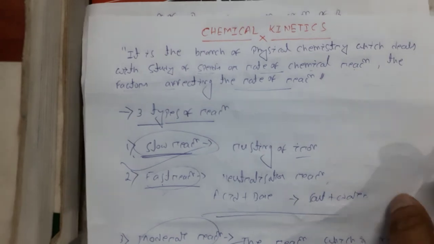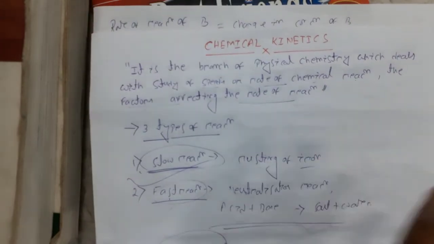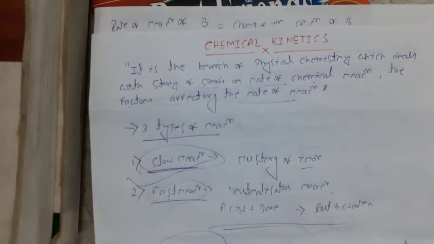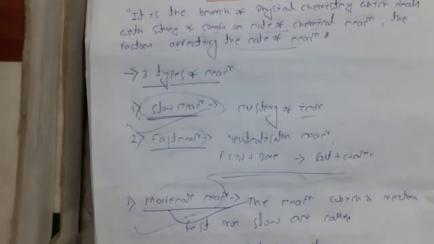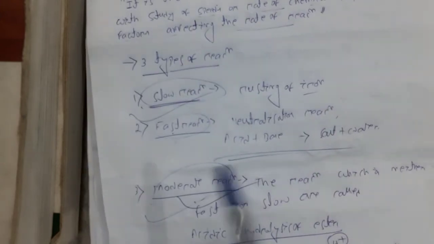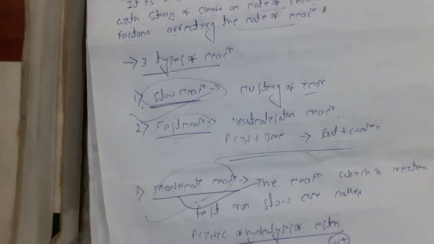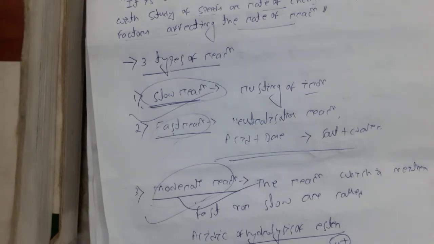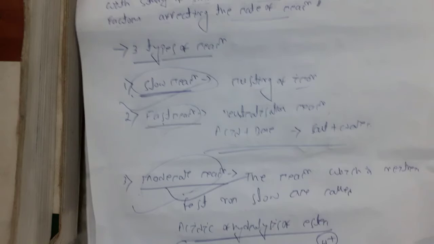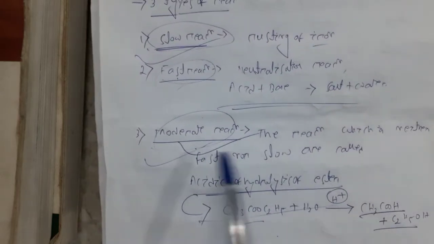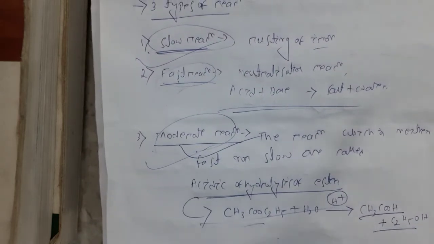So I am revising overall topic. Chemical kinetics, it is the branch of chemistry which deals with change in rate of reaction and the mechanism whatever involves. There are three types of reaction: slow reaction, fast reaction, moderate reaction. Since the reaction is very slow, we don't need to calculate the rate of a reaction. For fast reaction, the reaction is very fast, we don't need to calculate the rate. For a moderate reaction, we can easily calculate the rate of a reaction. For moderate reaction, simply remember acidic hydrolysis of ester.